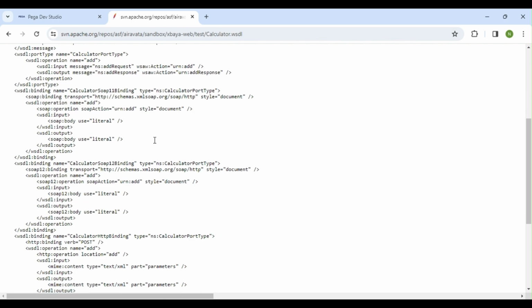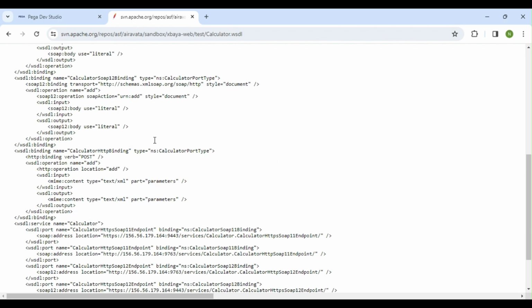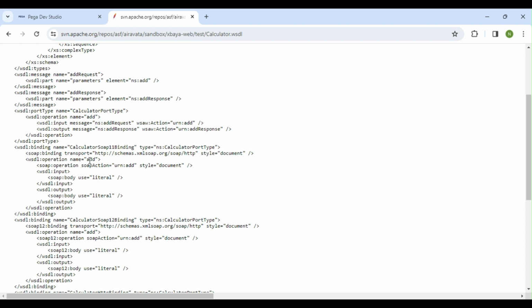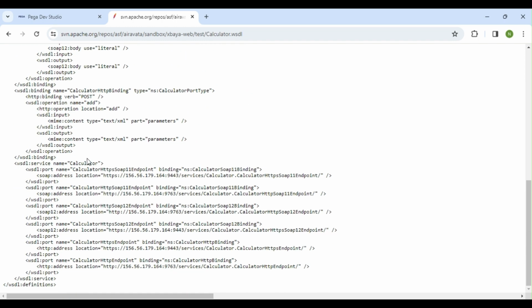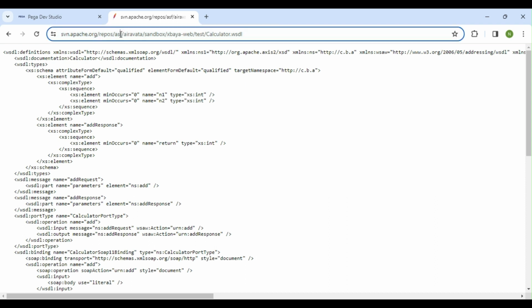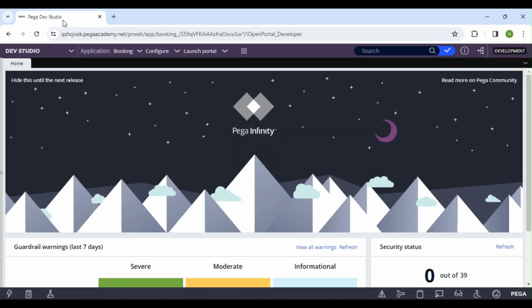When you click on this, you see this is our WSDL file. We can see all the information here, the operations they are providing; add is addition. So this is how the URL looks like. What we will do is copy this URL, I mean the WSDL file.